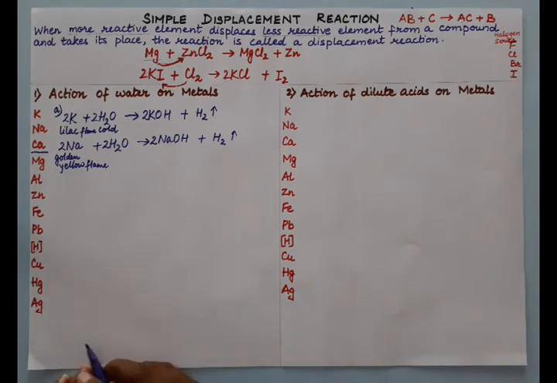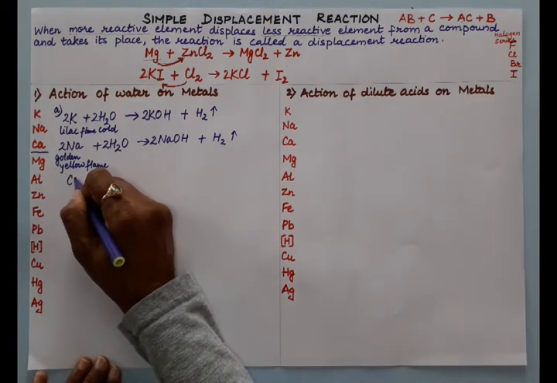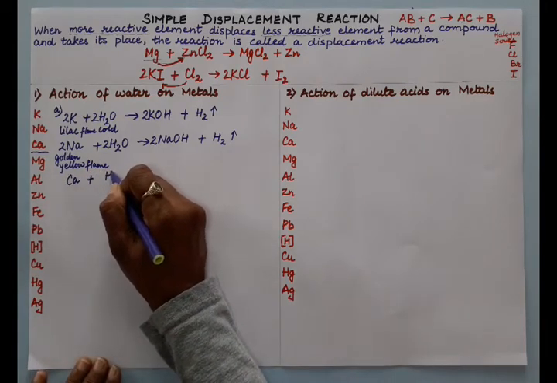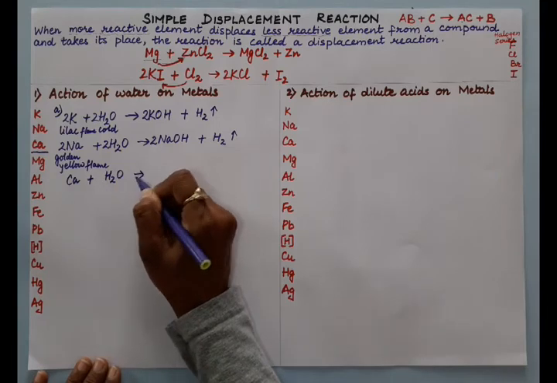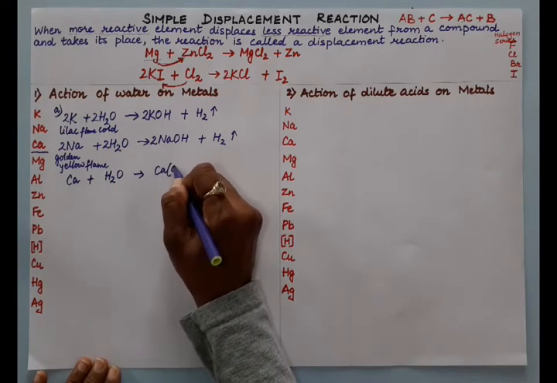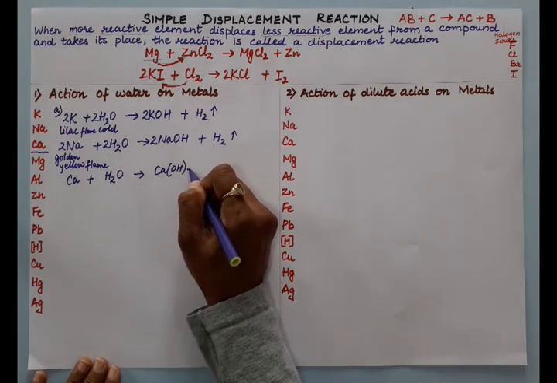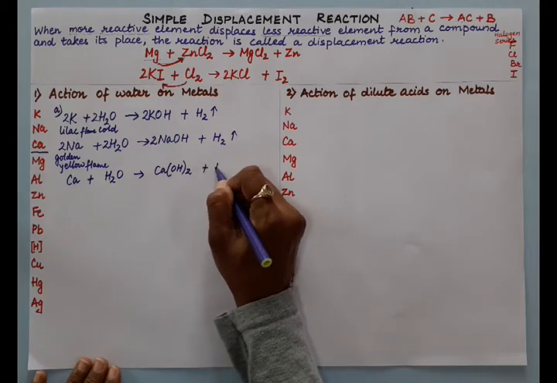Calcium reacts with water to form calcium hydroxide and hydrogen. Calcium will burn with a brick red flame, and we will get here calcium hydroxide.